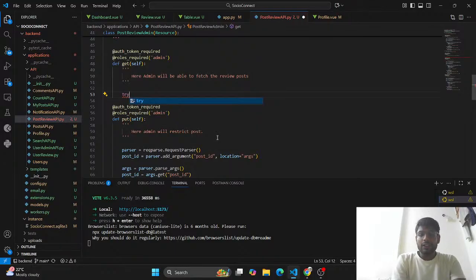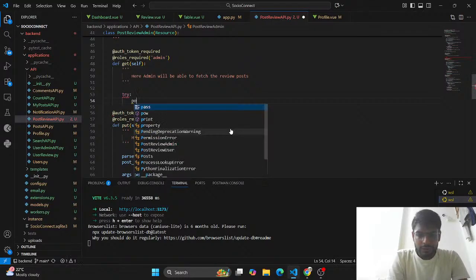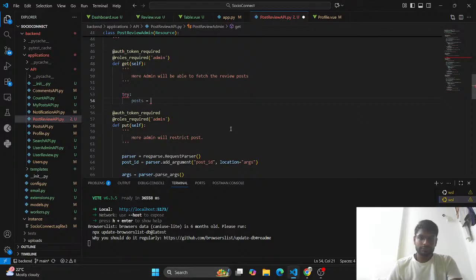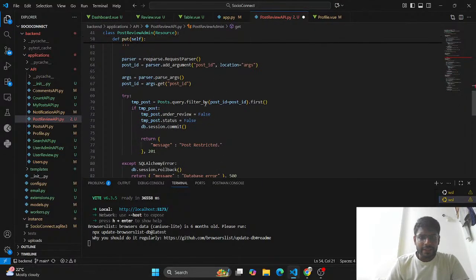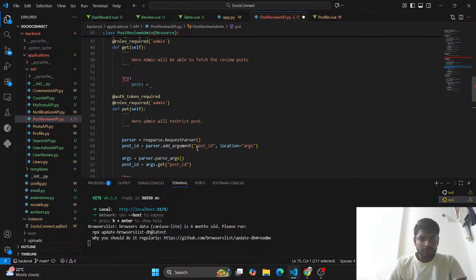Now got page in it. It will become posts. If posts, now it is similar to this way.